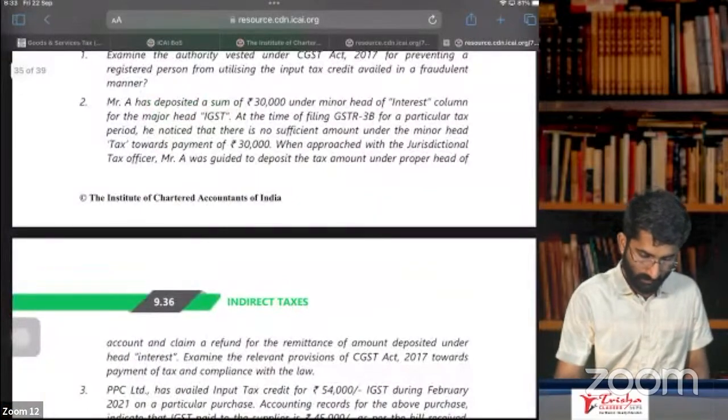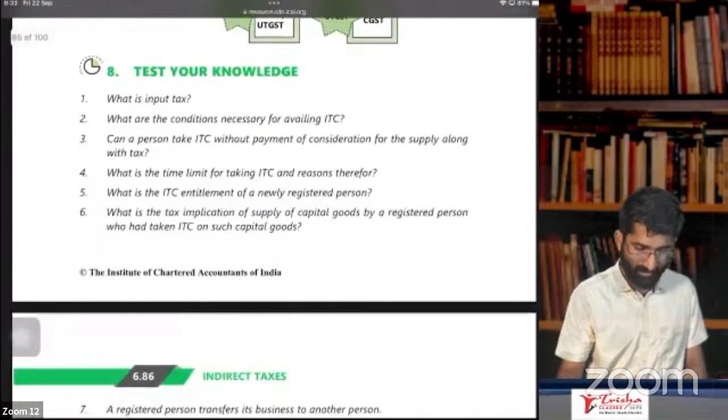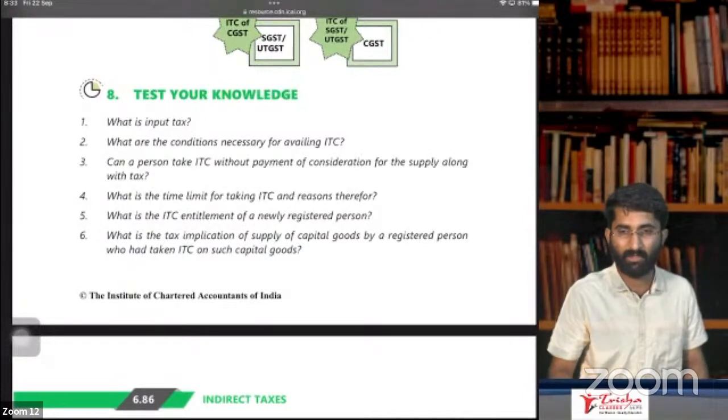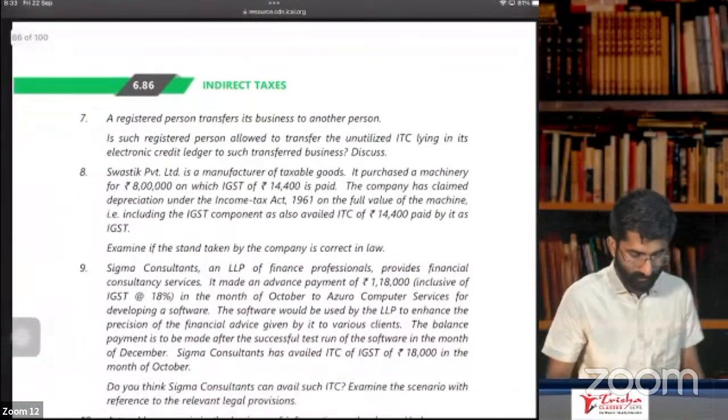In case of input tax, these are the questions: question number 1, question number 2, question number 3. These are theory questions, so you just have to see the answer hint to this. So we directly go to question number 8.